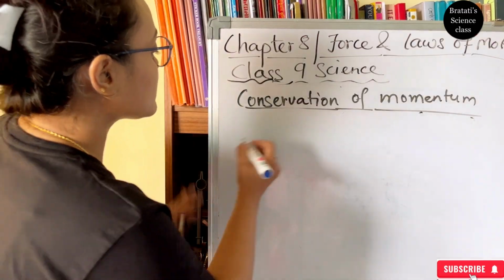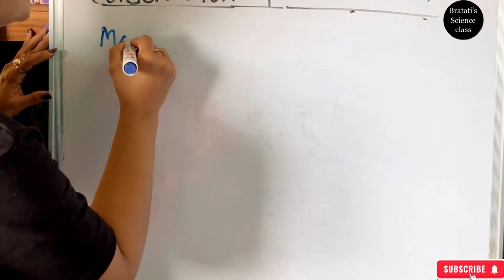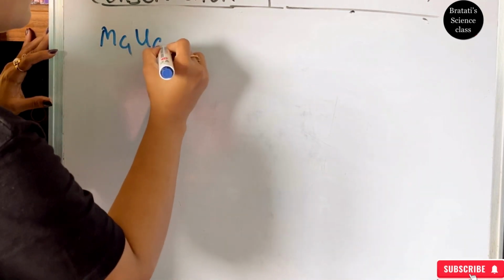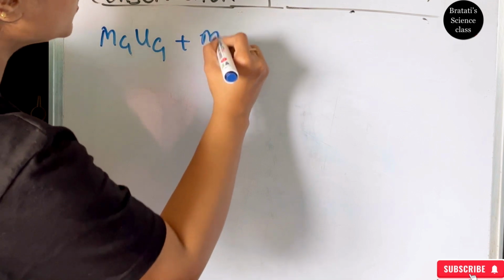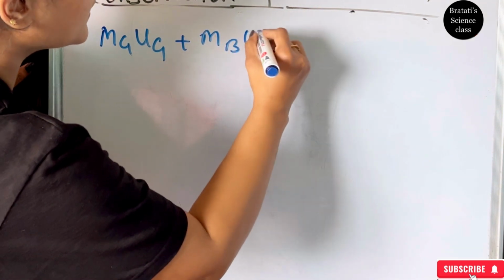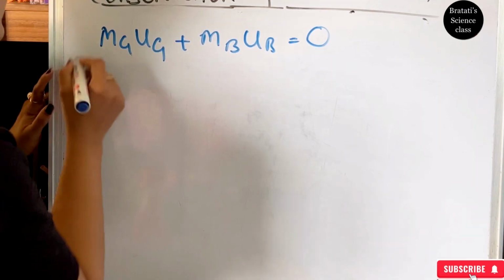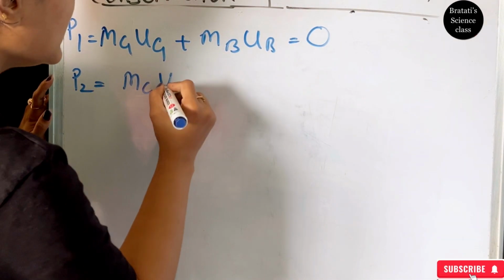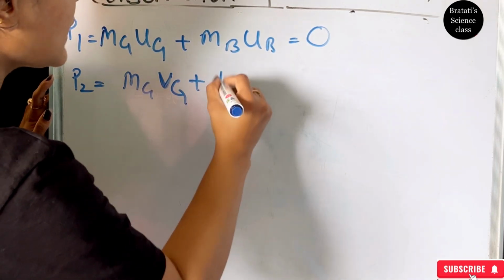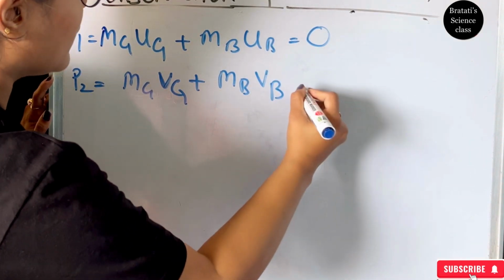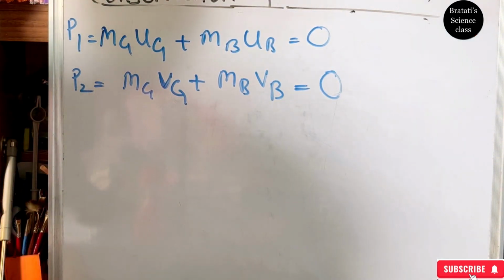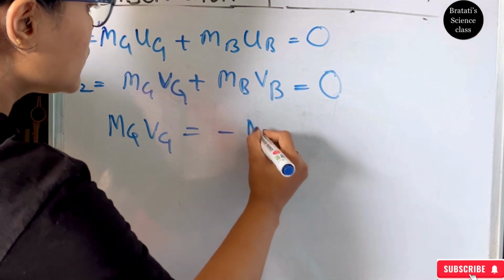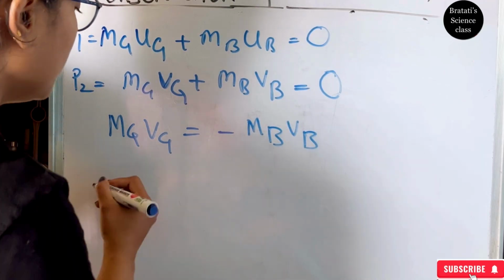So the gun, that is mg, ug, this is the initial I'm talking about, initial mg and mb, ub is 0. This is P1, and P2 is mgvg plus mbvb. That also must be 0. So according to this, mgvg equals minus mbvb.